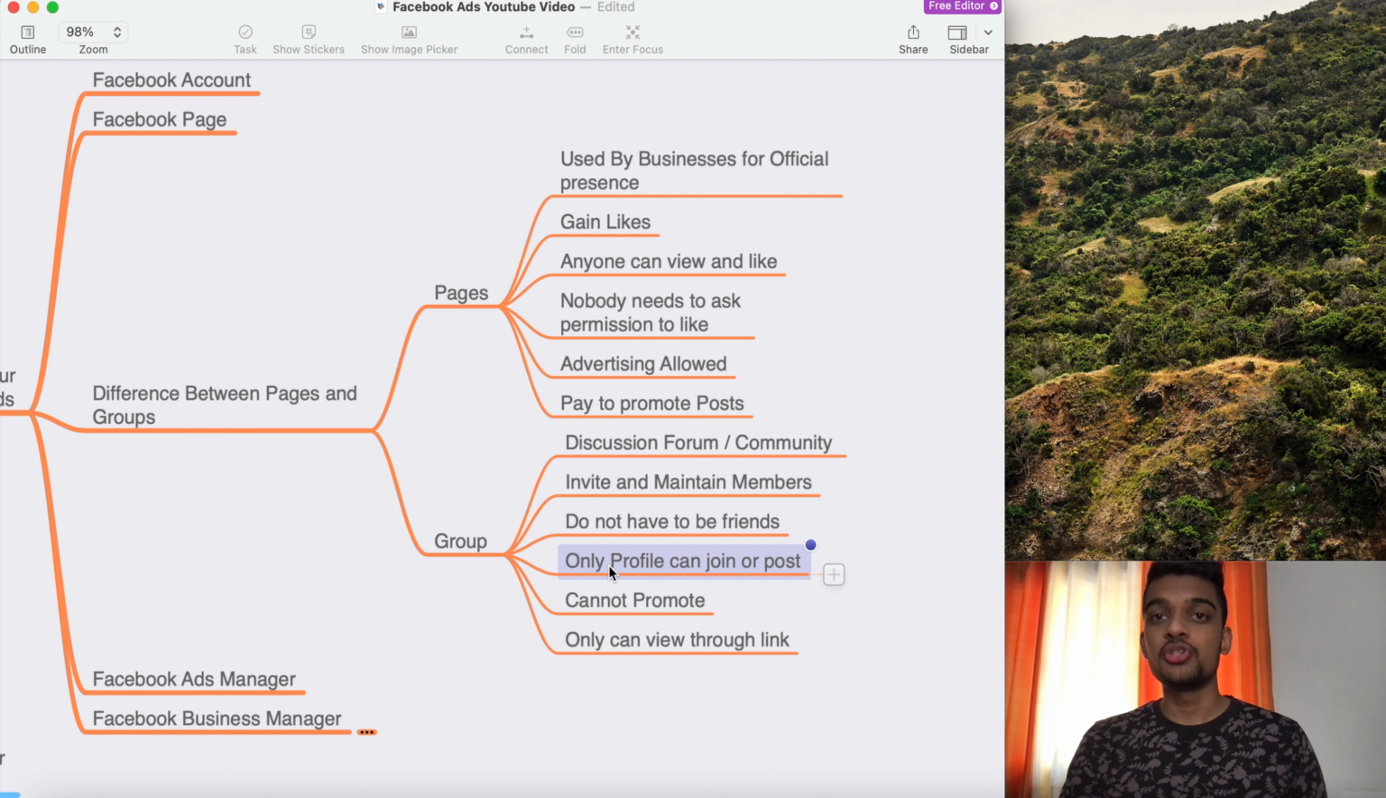Only profiles can join or post. You cannot promote your group because it is just like a WhatsApp group. You cannot promote your WhatsApp group, same as you cannot promote your Facebook group. You can only view this group through a link which is shared by the person who owns that group. And the main difference between the page and the group is that pages are run by businesses to create their official online presence, and a group is mainly a discussion forum. Just remember this thing. Now what is Facebook ads manager?